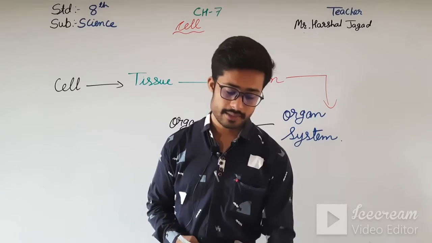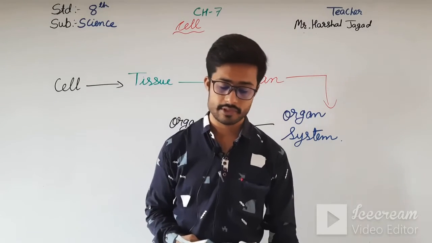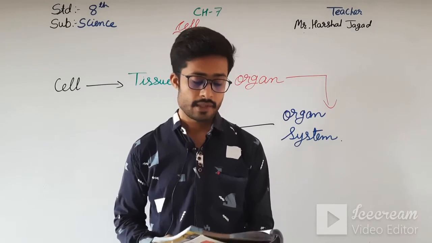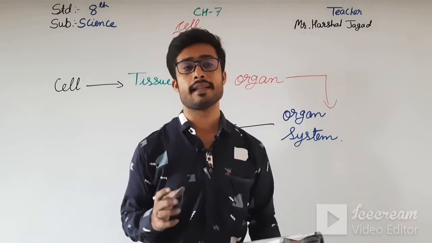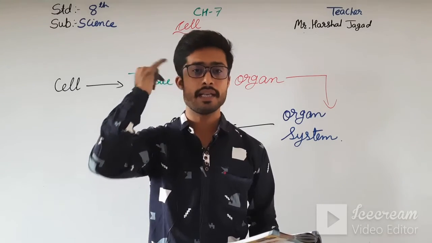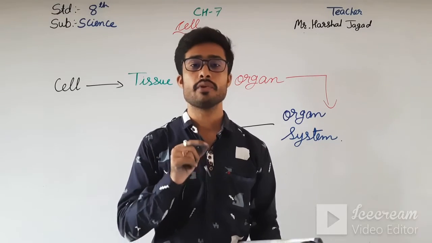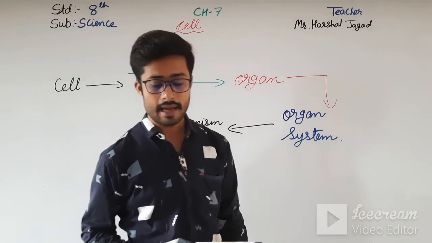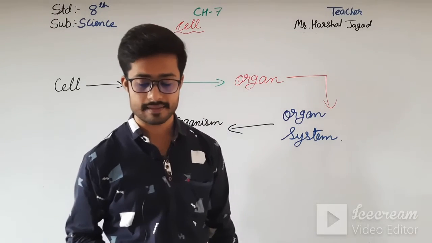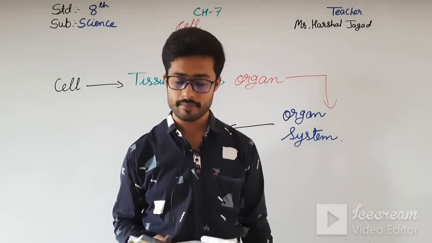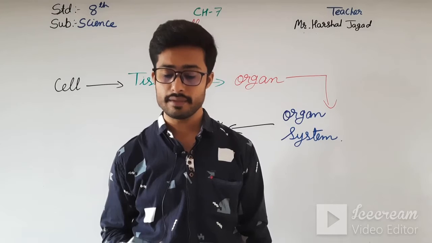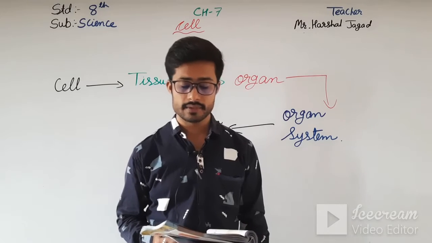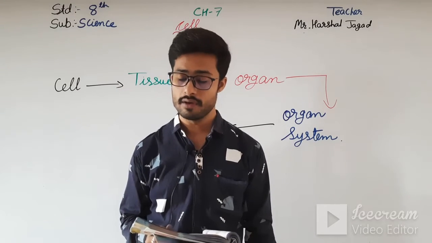Cytoplasm. Within the cell membrane, the cell is filled with a jelly-like fluid. Many different living parts are found in the cytoplasm. Nucleus. In our body, the brain is the main thing; in the cell, the nucleus is the main thing. This is the innermost part of the cell and is also known as the brain of the cell. Just as a cell is surrounded by a cell membrane, the nucleus is surrounded by a thin membrane called the nuclear membrane. The nucleus is filled with a semi-solid substance called the nucleoplasm.